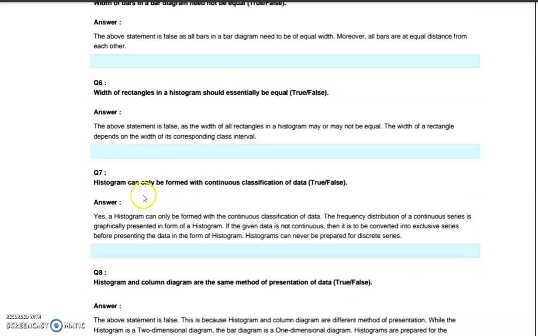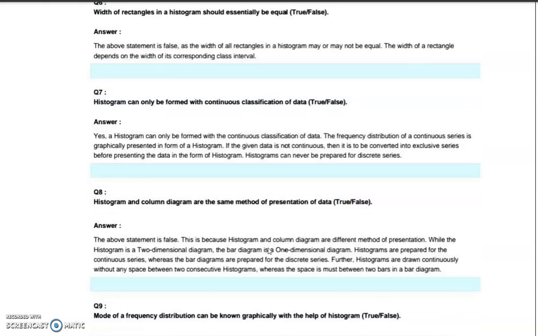Then next one, histogram can only be formed with continuous classification of data. Yes, this statement is correct. A histogram can only be formed with the continuous classification of data. So the statement is correct.